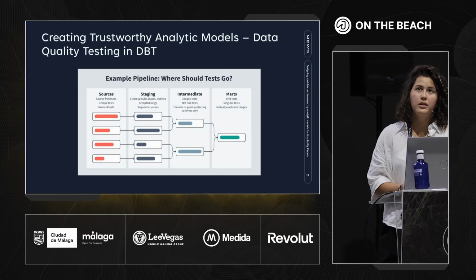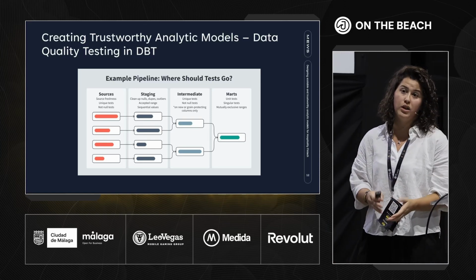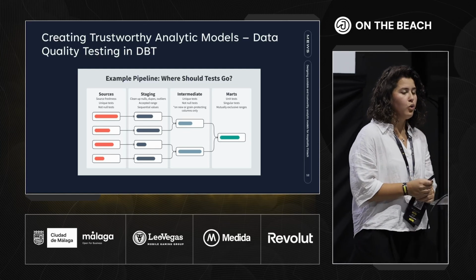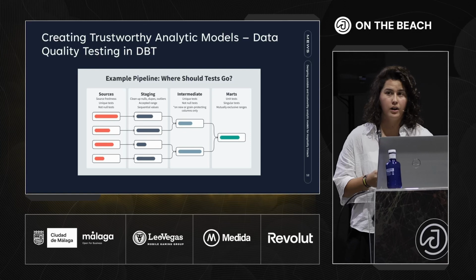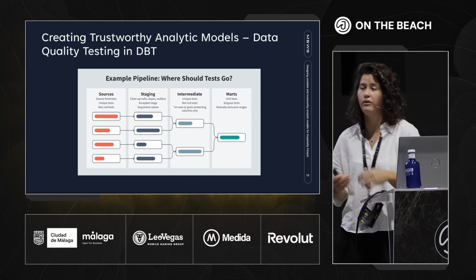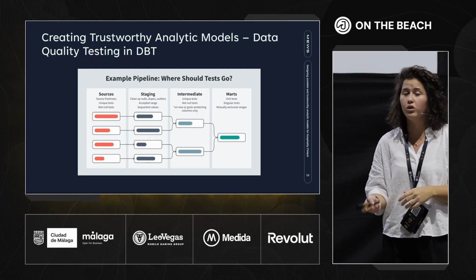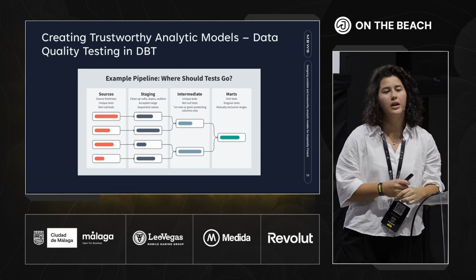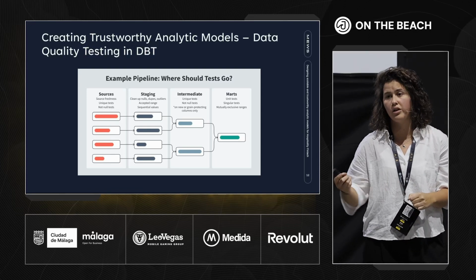Regarding DBT quality tests, what we decided to go for is a layered approach, which is what is recommended as best practice by DBT. So in the source layer we would check data freshness and uniqueness. For example, in our case, if the data is not loaded over 18 hours, it triggers a warning. In case it is over 24 hours, then it triggers an alert to Slack.